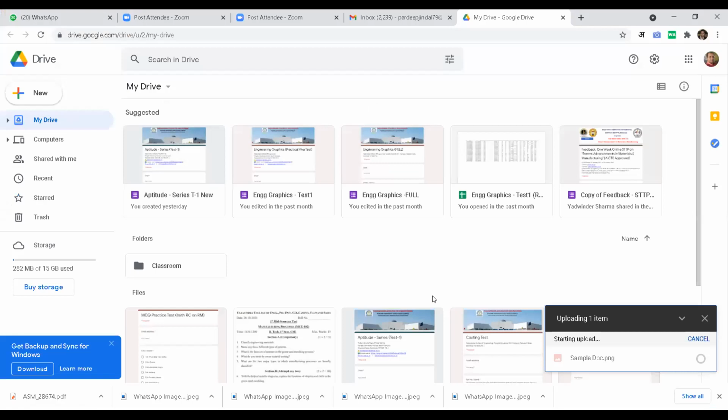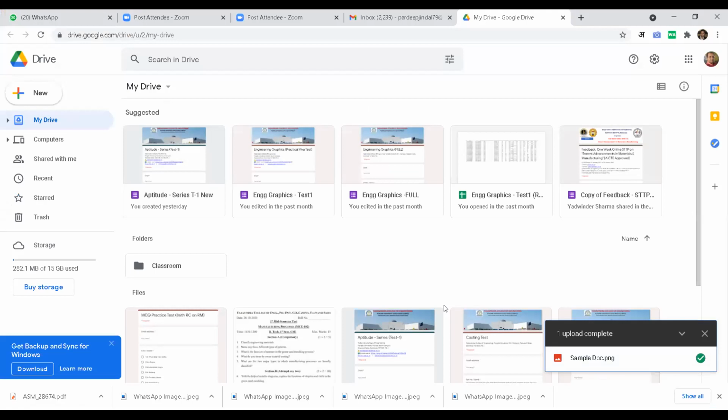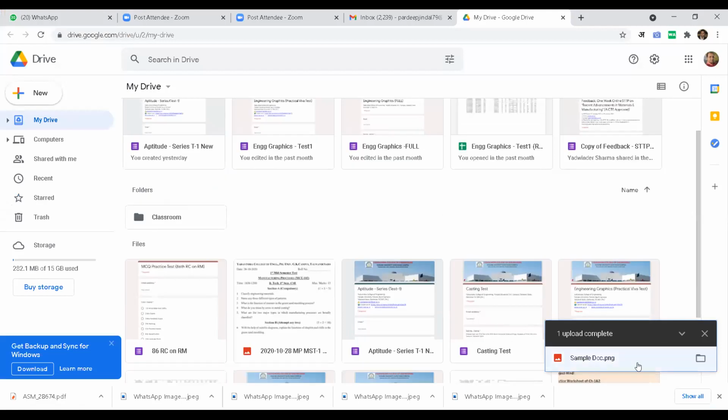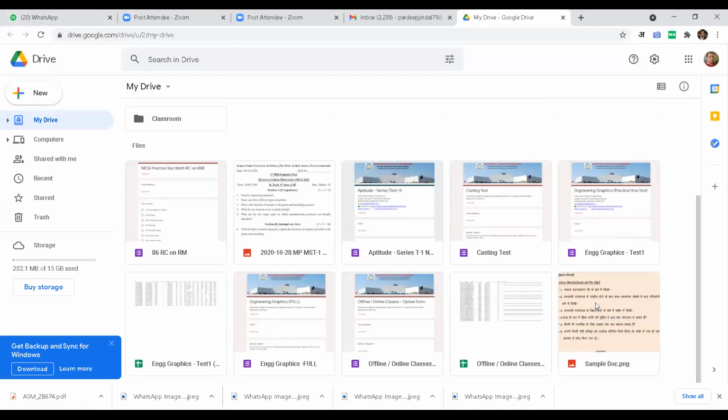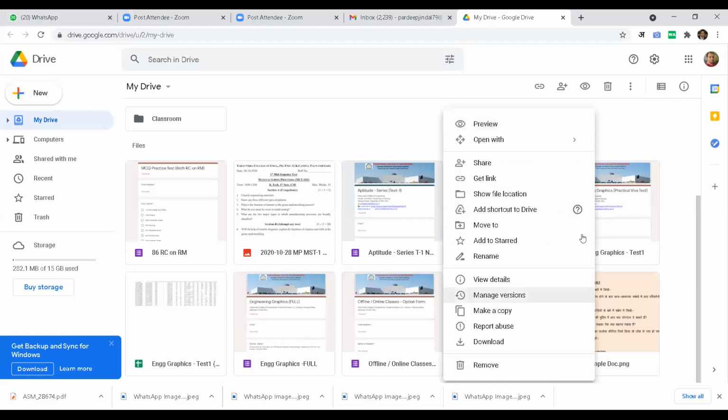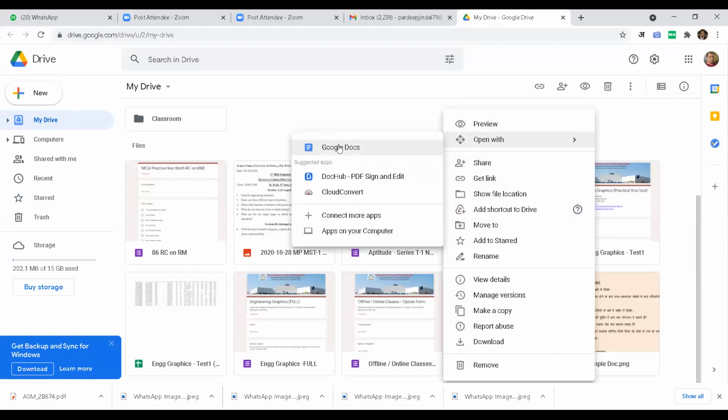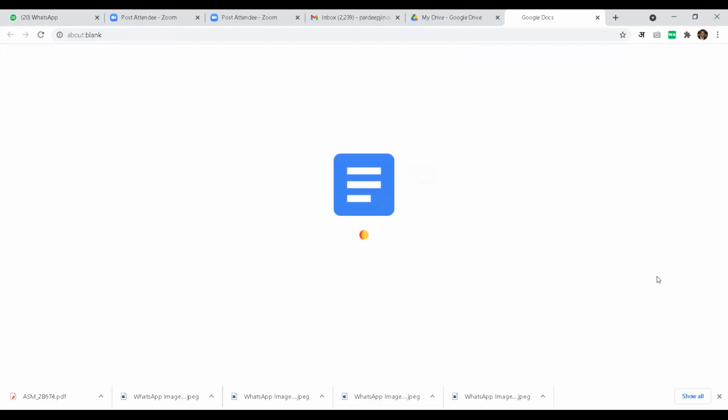I have uploaded this file. You can see the progress of uploading. The file has got uploaded. One upload complete, sample doc. Is it visible? Yes, sir. Now, this is the PNG file, means this is an image file. What next I need to do is simply make a right click and go to open with Google Docs. I have to simply open the document with Docs.